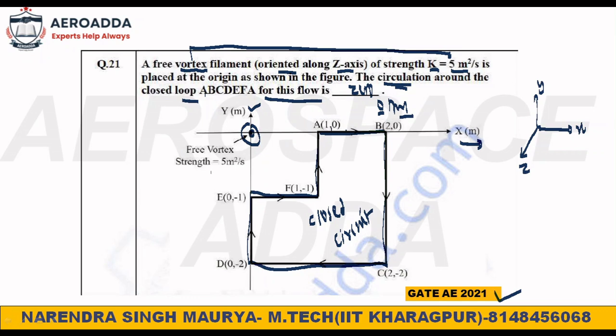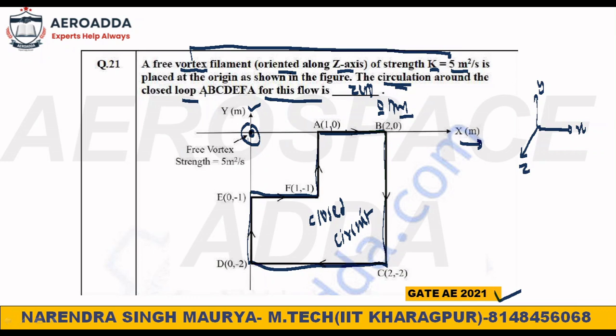If strength of vortex is lying outside the closed loop, then circulation for the closed loop or closed circuit will be zero. Okay, that you need to remember. Because it's very clear why you are getting circulation, because of the vortex, right? And if the vortex is not lying inside the closed loop, then why will you get the circulation? You will not get it, right? To get the circulation value, this free vortex should lie inside the closed loop, but it is lying outside the closed loop. So definitely circulation will be zero for the closed circuit here.